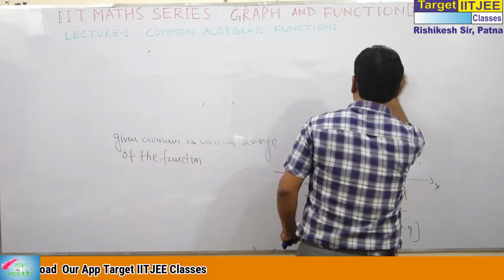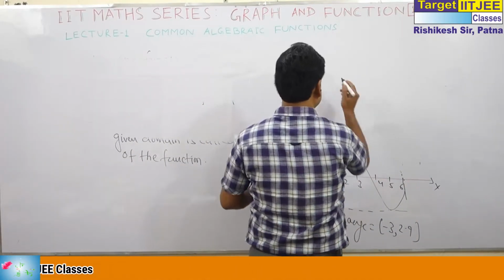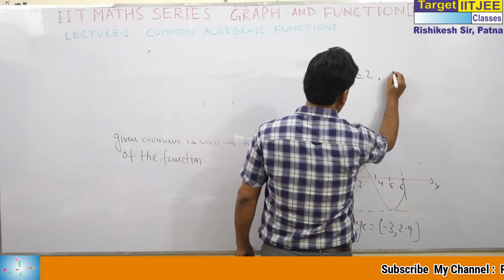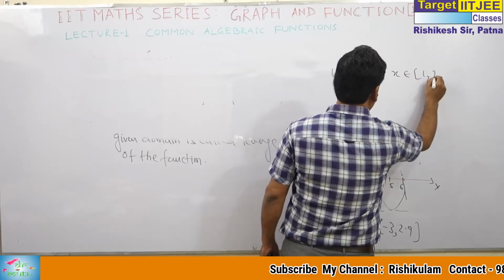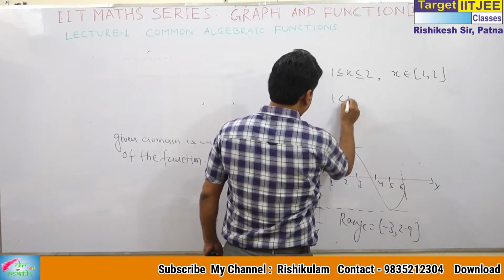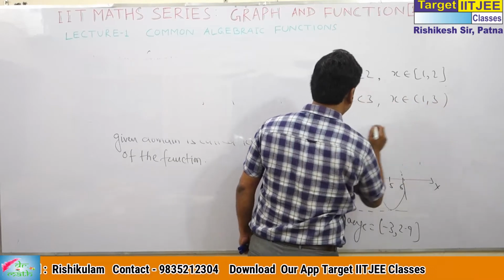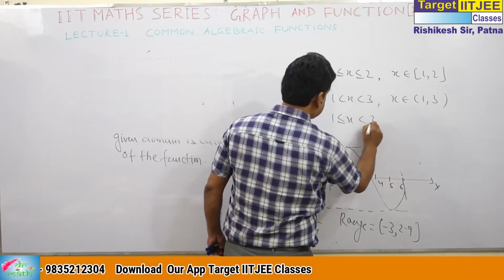Before that, I think you know these notations. x belongs to 1 to 2, closed interval. 1 to 3, x belongs to 1 to 3 is an open interval: 1 less than x less than 3.